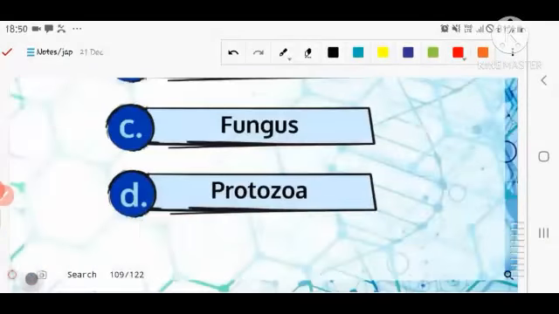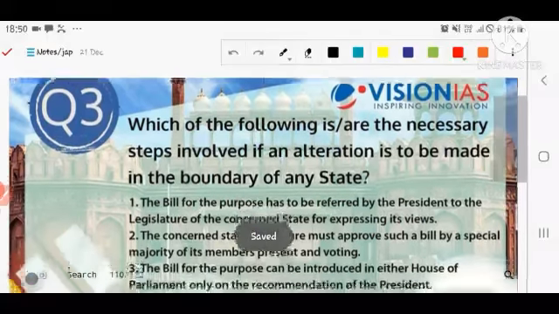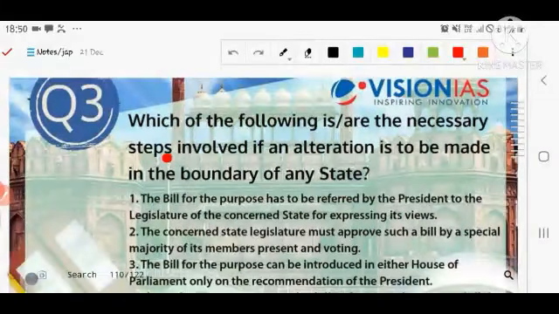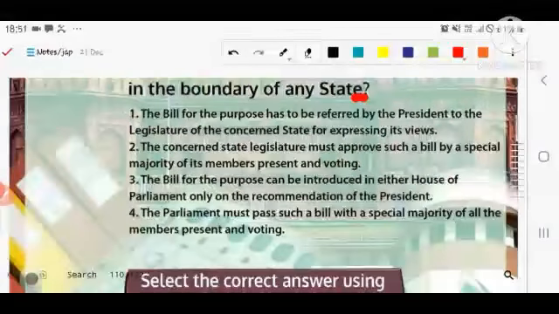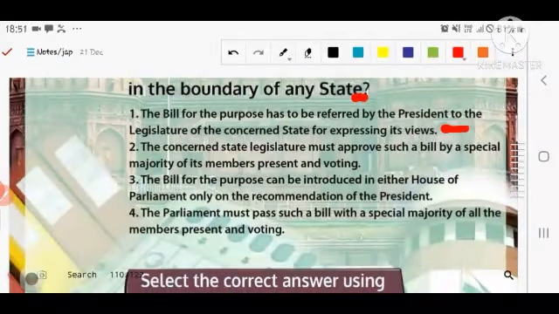Let's discuss the next question. The next question is about which of the following are the necessary steps involved if an alteration is to be made in the state boundary of any state. You can correlate with the polity section. In this question they are asking, when the boundary of any state is altered, who gives the permission and what are the steps involved. In the first statement, the bill for the purpose has to be referred by the president. It means the president gives the bill to the state legislature concerned to express their views.